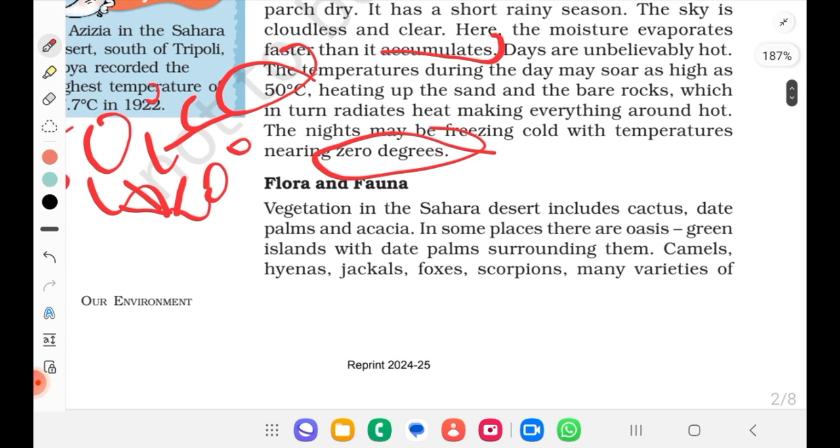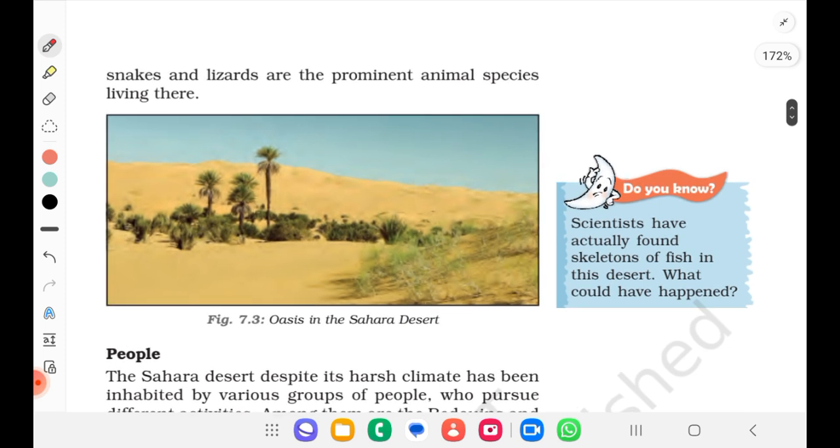So if you go with flora and fauna, vegetation in the Sahara Desert includes cactus, date palms and acacia. So you should remember the trees. Yesterday we learned about mountain trees like fir, pine, deodar. Today we are learning about date palms and acacia. In some places there are oases, green islands with date palms surrounding them. Camels, hyenas, jackals, foxes, scorpions, many varieties of snakes and lizards are the prominent animal species living there. Okay.